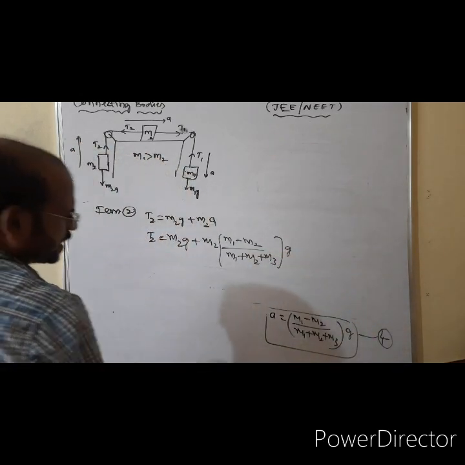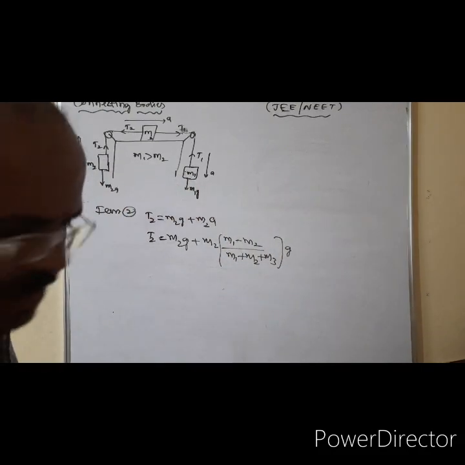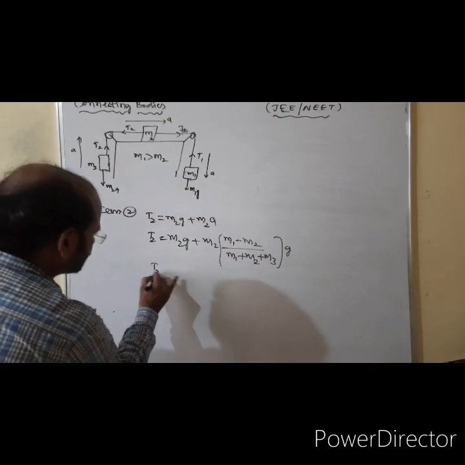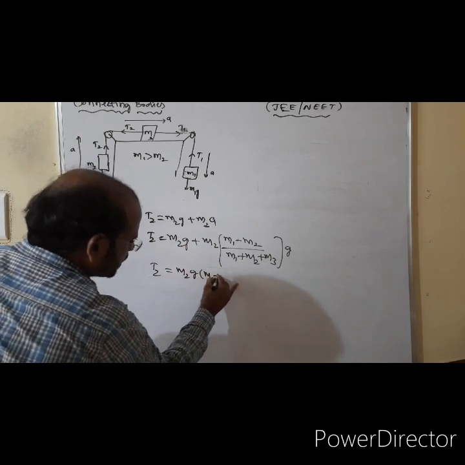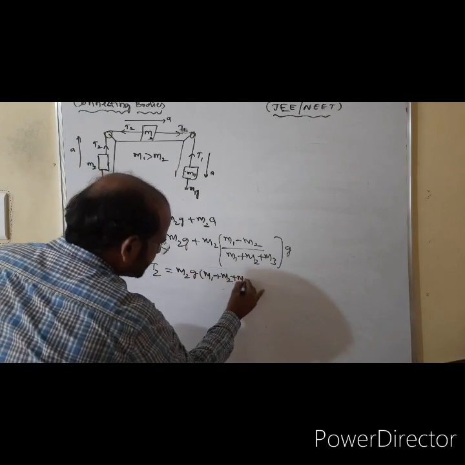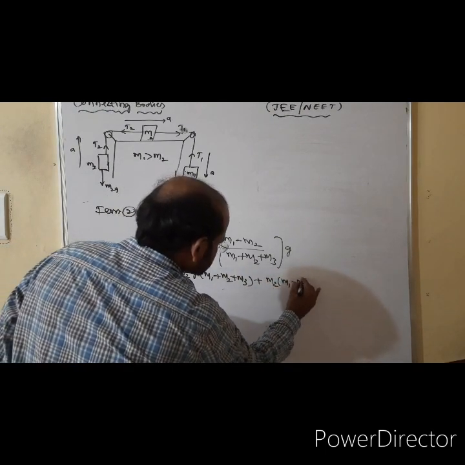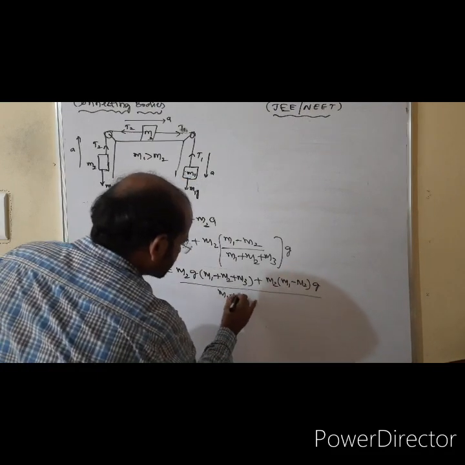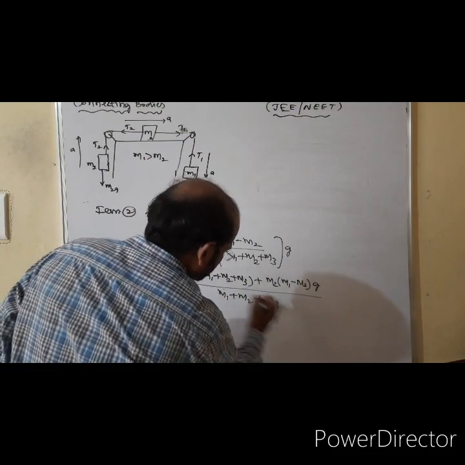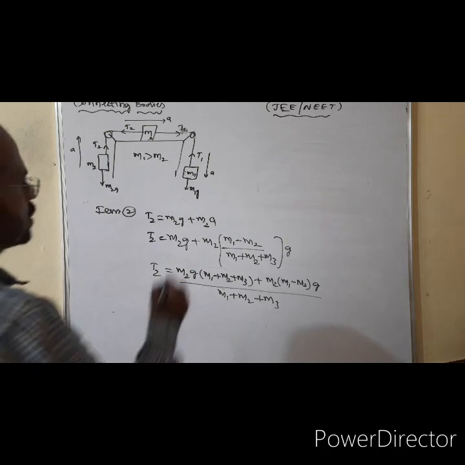Now let us again apply LCM and simple multiplication methods here. Therefore, we will get T2. Look, T2 is equal to M2G of M1 plus M2 plus M3, plus M2 of M1 minus M2 into G, whole divided by M1 plus M2 plus M3. Now again apply multiplication.